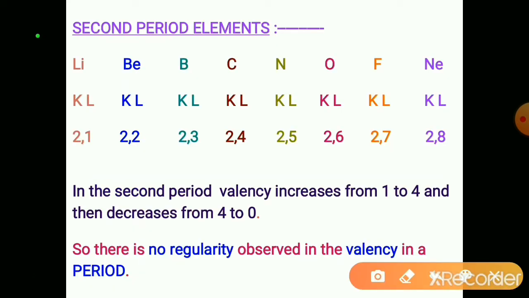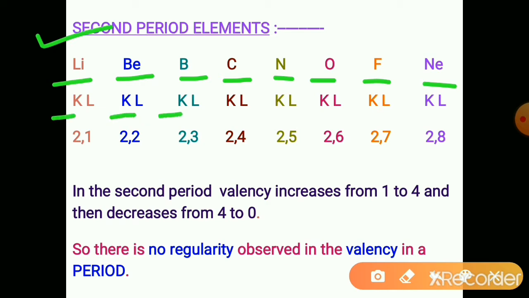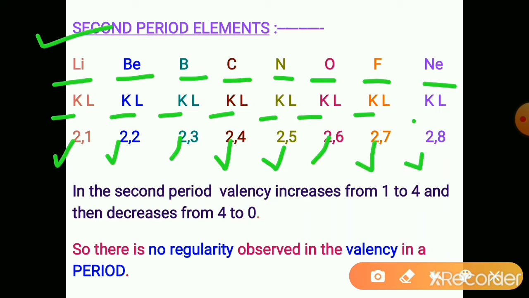See the second period elements: lithium, beryllium, boron, carbon, nitrogen, oxygen, fluorine and neon. Here the K shell is completed, fulfilled with 2 electrons in every element.